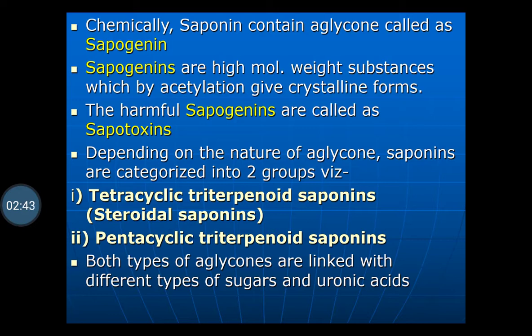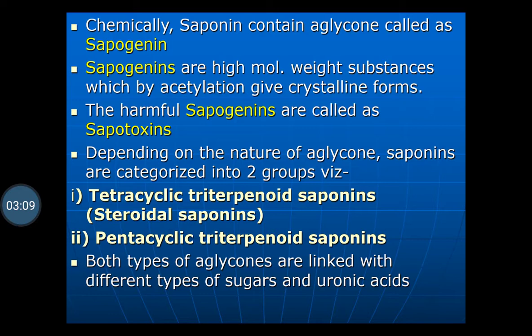Depending upon the nature of the aglycon, saponins are categorized into two groups: tetracyclic triterpenoid saponins, that is the steroidal saponins, and the pentacyclic triterpenoid saponins. An example of the tetracyclic triterpenoid saponin, also called steroidal saponin, is Dioscorea.